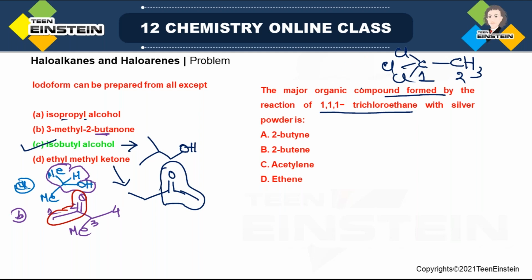Now, remember the reaction which we have seen in case of chloroform and also in case of iodoform. 2 molecules of chloroform or iodoform reacting with 6 Ag. So this is also the same reaction. Though you can say that this molecule is not iodoform or chloroform, remember this unit is common with iodoform or chloroform, that is the same kind, right?